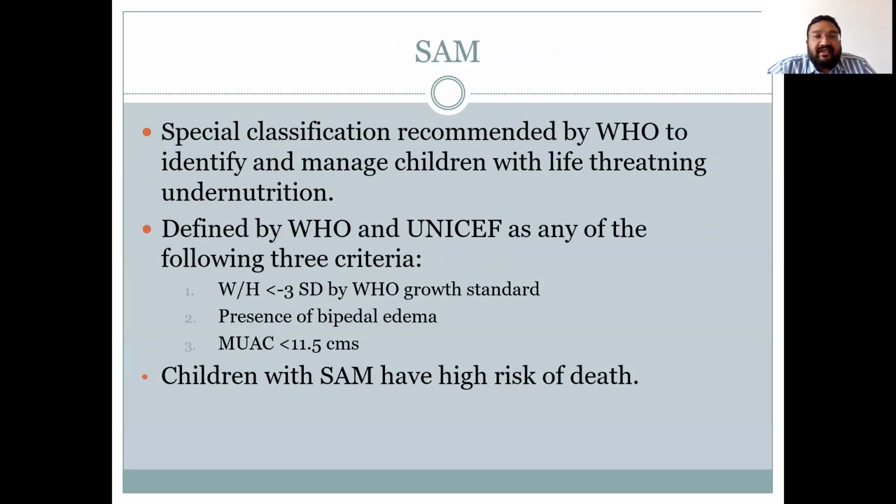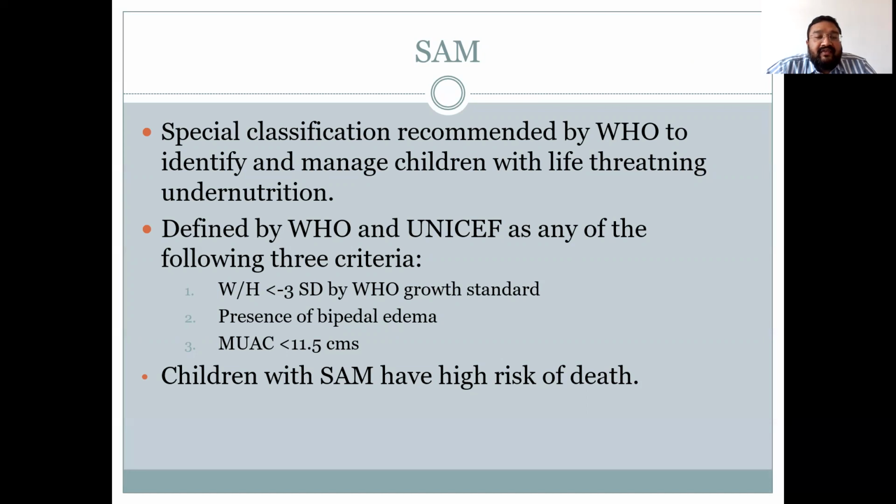Now, this is very important, that is severe acute malnutrition or SAM. It is a special classification recommended by WHO to identify and manage children with life-threatening undernutrition. SAM is defined by WHO and UNICEF as presence of any of the following three criteria.